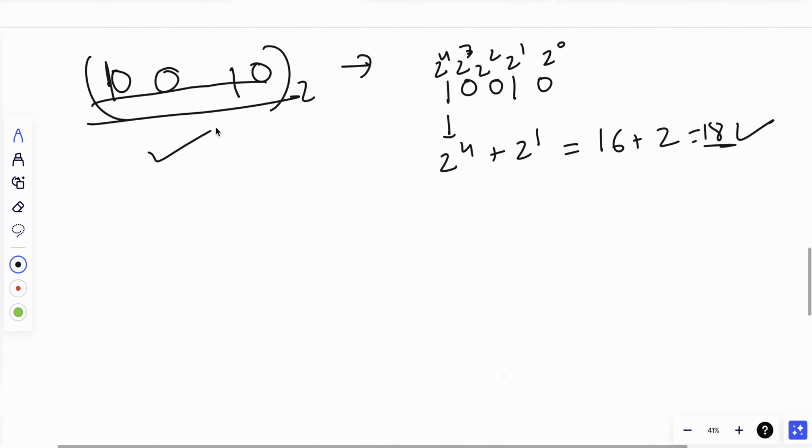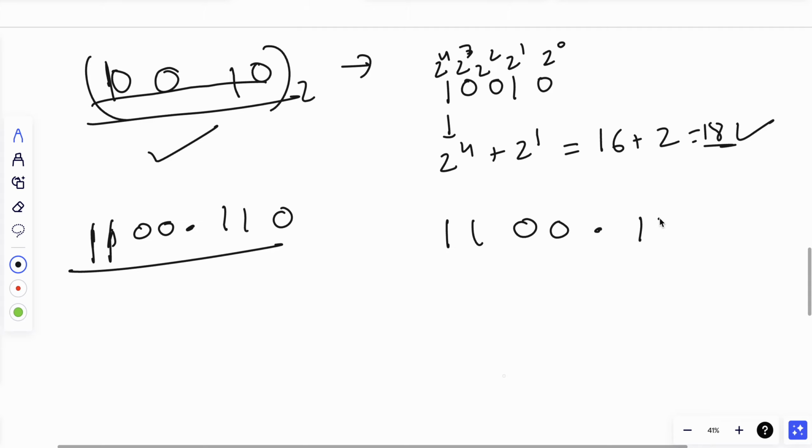Now this is a simple example. I think you should be good enough to solve any of these numbers. Now suppose it's a trick question, like 1 1 0 0 dot 1 1 0. How will you solve this? Now I have given you the basic knowledge. These are trick questions, meant to test how smart you are. So 1 1 0 0 dot 1 1 0. I know 2 raised to power 0, 2 raised to power 1, 2 raised to power 2, 2 raised to power 3. How will I solve this? Just try to use your brain.